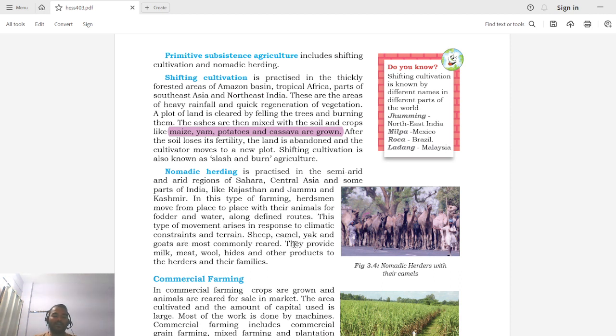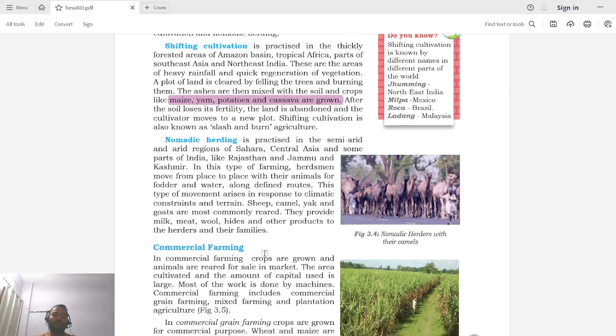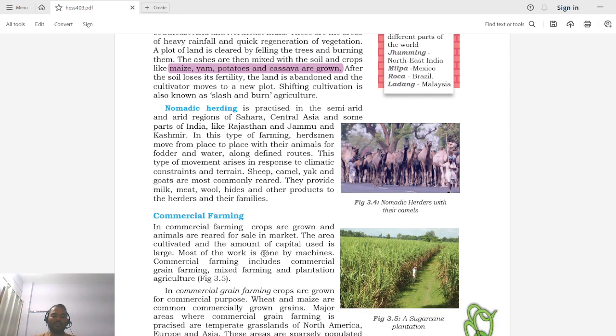So why are they reared? Because we get a lot of products from them. These include milk, meat, wool, hides and other products. All these products we get from these animals, and the one who owns these herds will sell these products and get money in exchange.